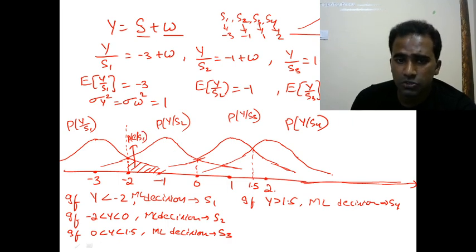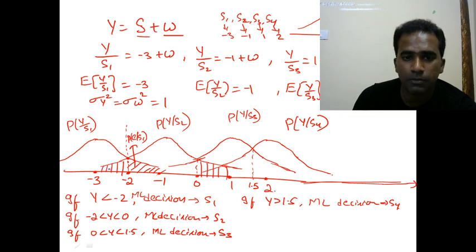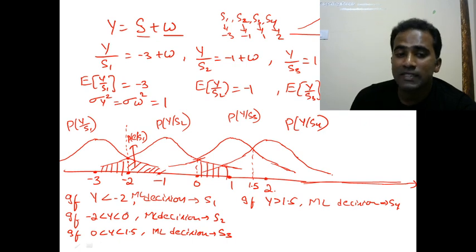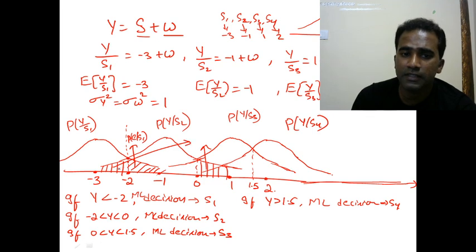Next, similarly, given S2, if you receive a voltage in this range, you're going to make a decision as S2, and that is correct. But when you transmit S2, there is a probability of receiving voltages outside the range -2 to 0. Correct? Outside the range -2 to 0 with this probability, and with this probability, we can receive voltages outside this range. This is the probability of error. This area plus this area will give you probability of error given S2.